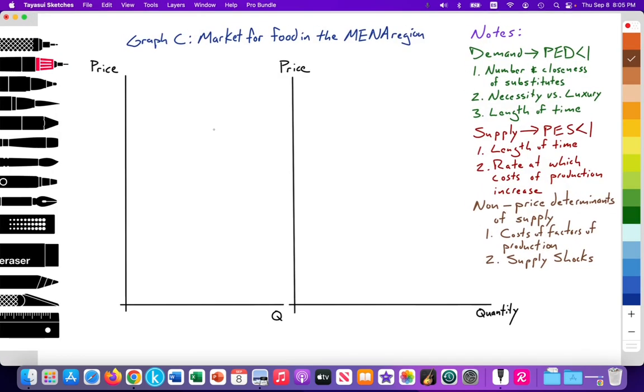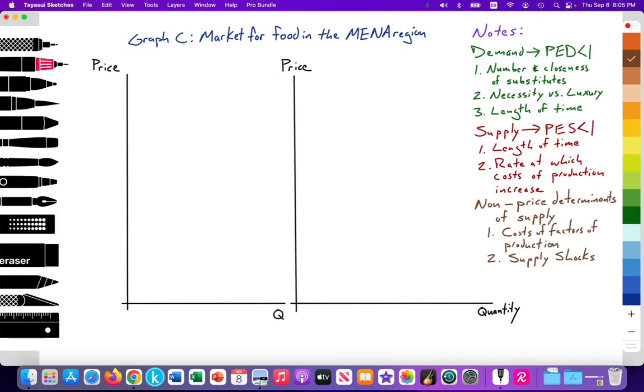So here we have graph C, the market for food in the MENA region, Middle East, North Africa. And I've provided two graphs. Either one would work. And one graph is really going to exaggerate the inelasticity of the demand supply curve, and the other one's not going to exaggerate too much. But in my analysis, I can state that they're inelastic, and that should be fine.